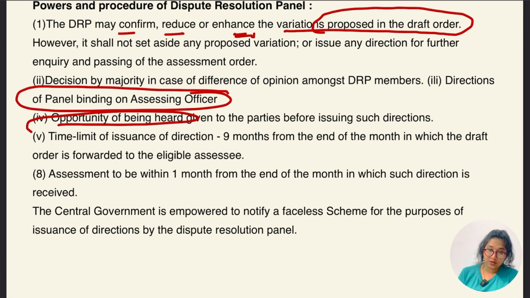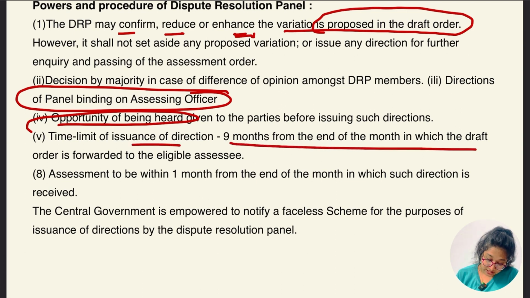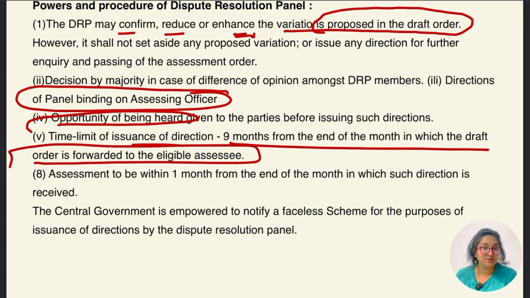Yes. What is going to be the time limit? The time limit for issue of direction is 9 months from the end of the month in which the draft order is forwarded to the eligible SSC, okay. So as I told you, once the draft order is made, that draft order is to be passed to whom? To the SSC, we know this, and the DRP is having that order, right? In that draft order, the DRP is either going to confirm it, either going to increase the variations or going to decrease them, this is clear, okay.